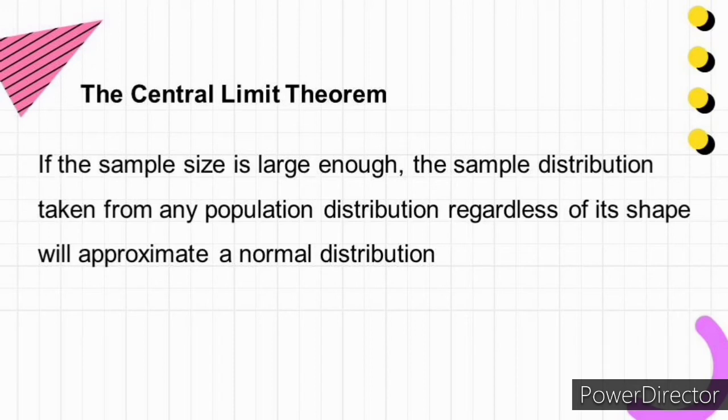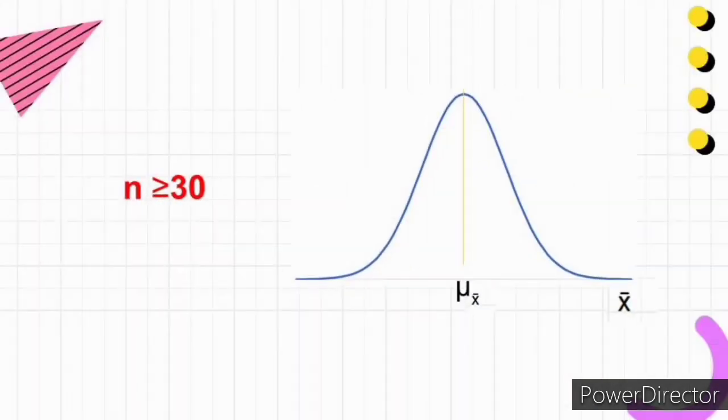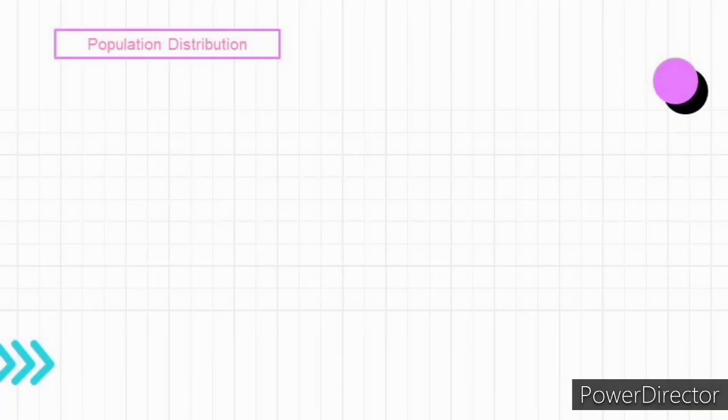If the sample size is large enough, the sampling distribution, taken from any population distribution regardless of its shape, will approximate a normal distribution, if n is equal to or greater than 30. So, let me illustrate that with some examples. On the left, we put the population distribution, and on the right, we have the shape of the sampling distribution.